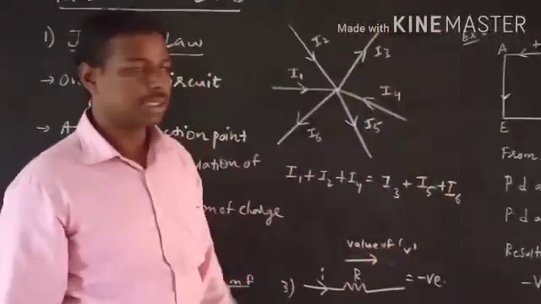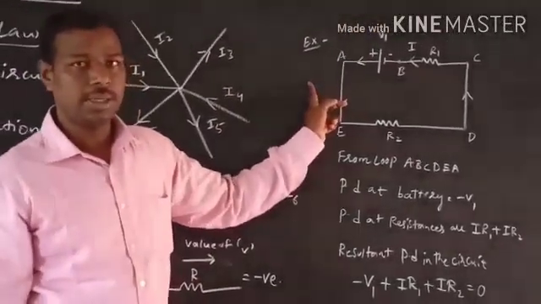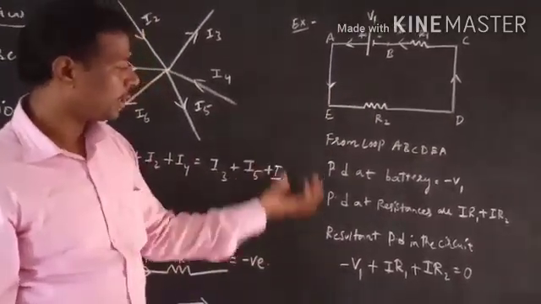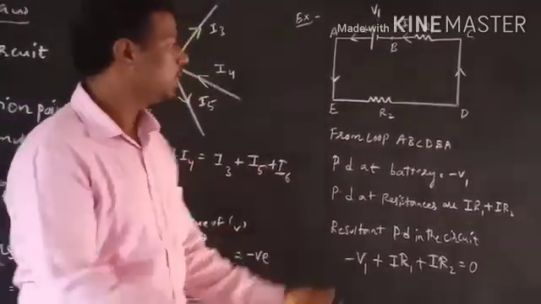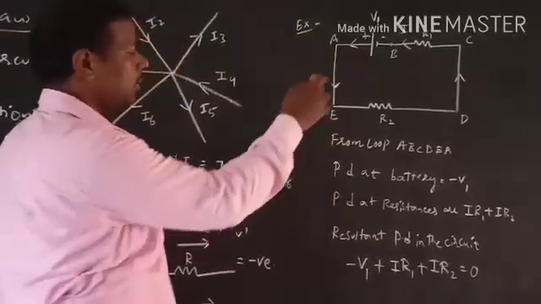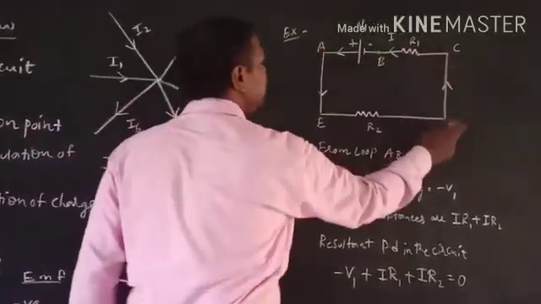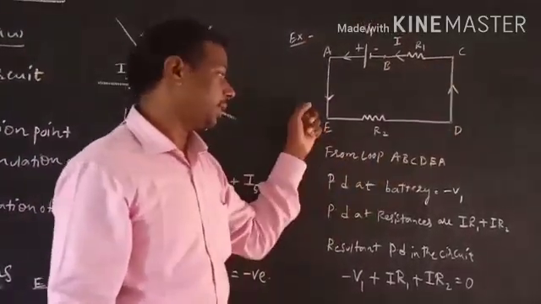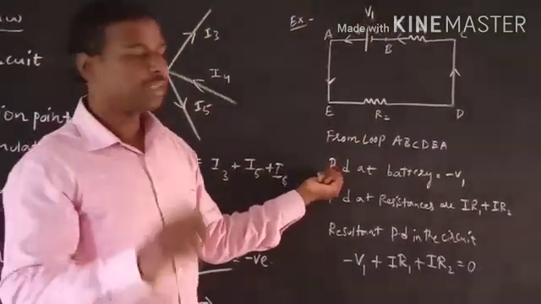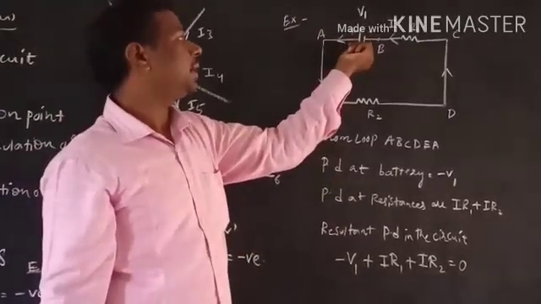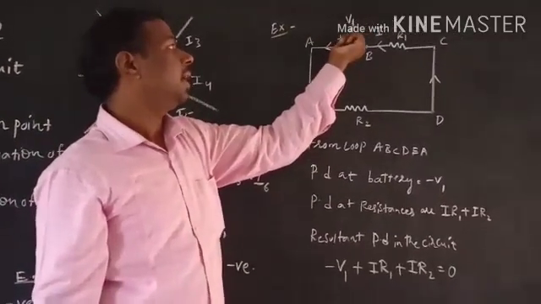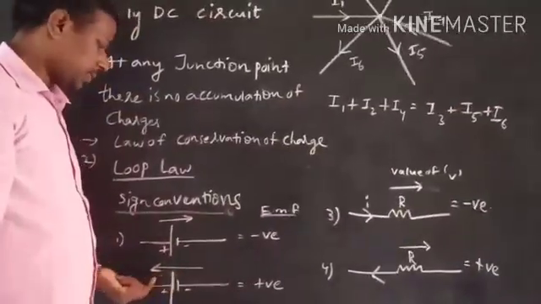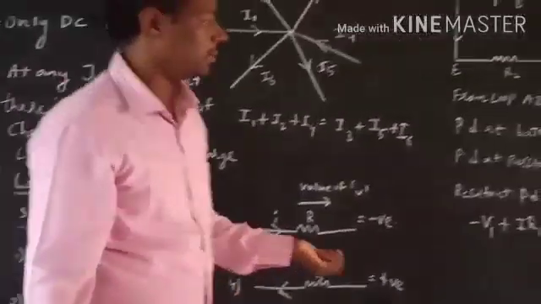To understand all these things, let us take one example. In this example, let us consider one loop. Here we are going to calculate the resultant potential difference. That can be calculated like this. Consider a loop A, B, C, D, E, A. Wherever it starts, you have to end at the same point. Now let us see the potential difference at the battery. This is the battery, so the potential difference is V1. As we are moving from negative to positive terminal, it must be taken as a positive value.